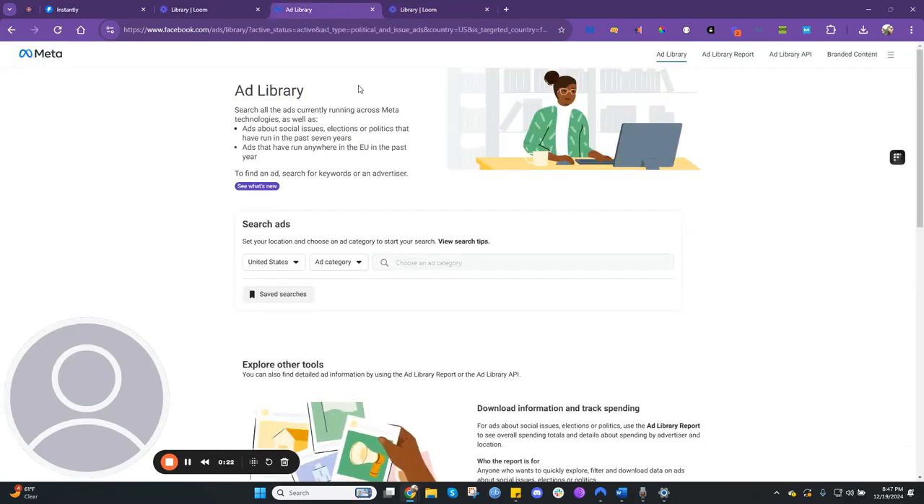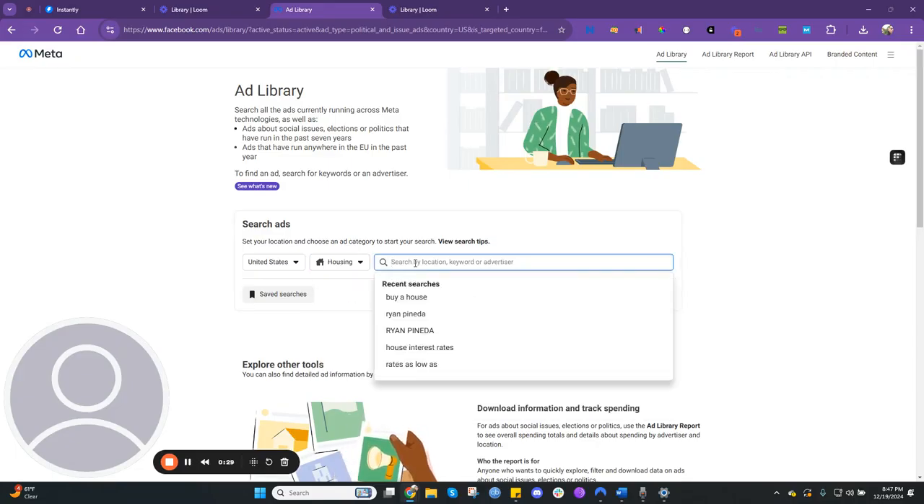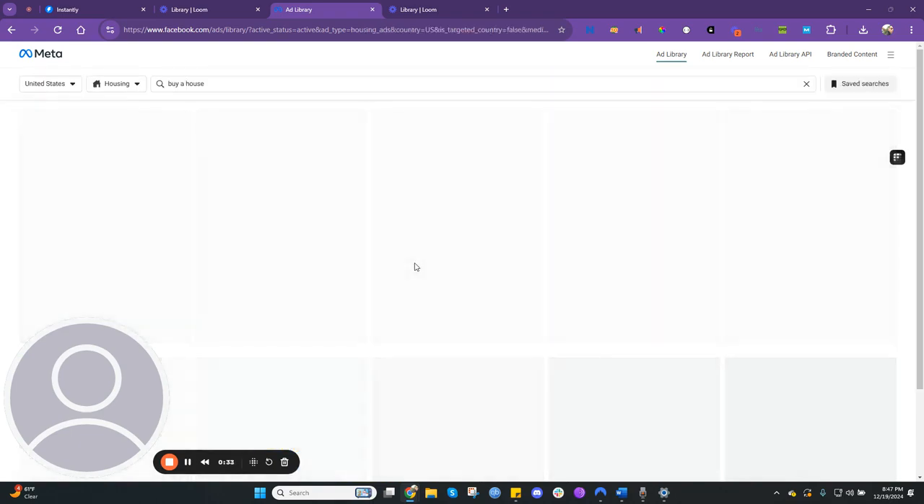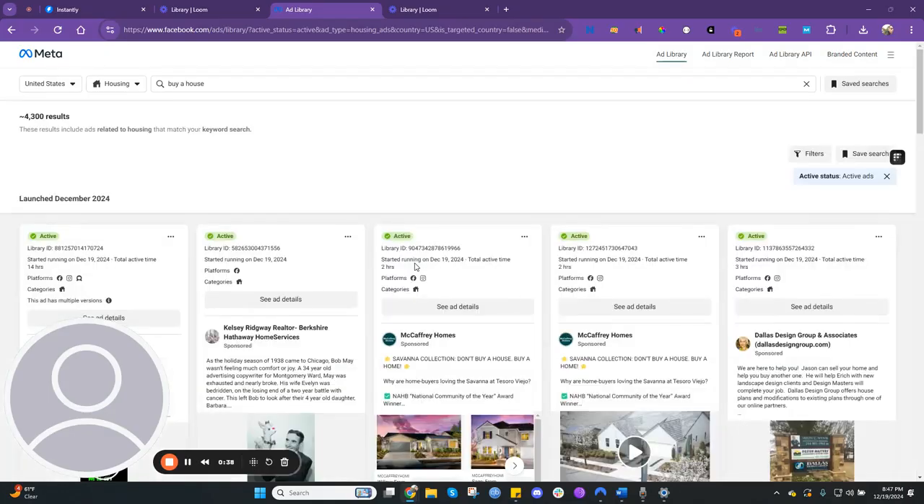So you're going to Google Facebook Ad Library. You're going to choose housing. And then you're going to search, for example, buy a house. And this is going to give you all the real estate agents, wholesalers, and investors that are running ads.